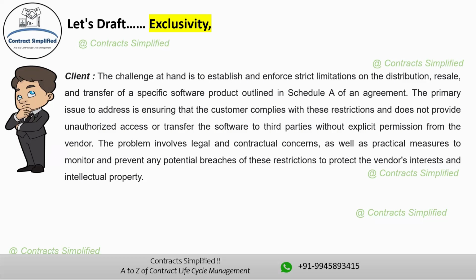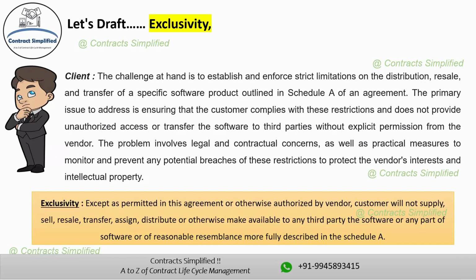Now, here we can understand that the client is looking for exclusivity. Now, let us draft an exclusivity clause. It would read: except as permitted in this agreement or otherwise authorized by the vendor, customer will not supply, sell, resale, transfer, assign, distribute, or otherwise make available to any third party the software or any part of software or of reasonable resemblance more fully described in the Schedule A.